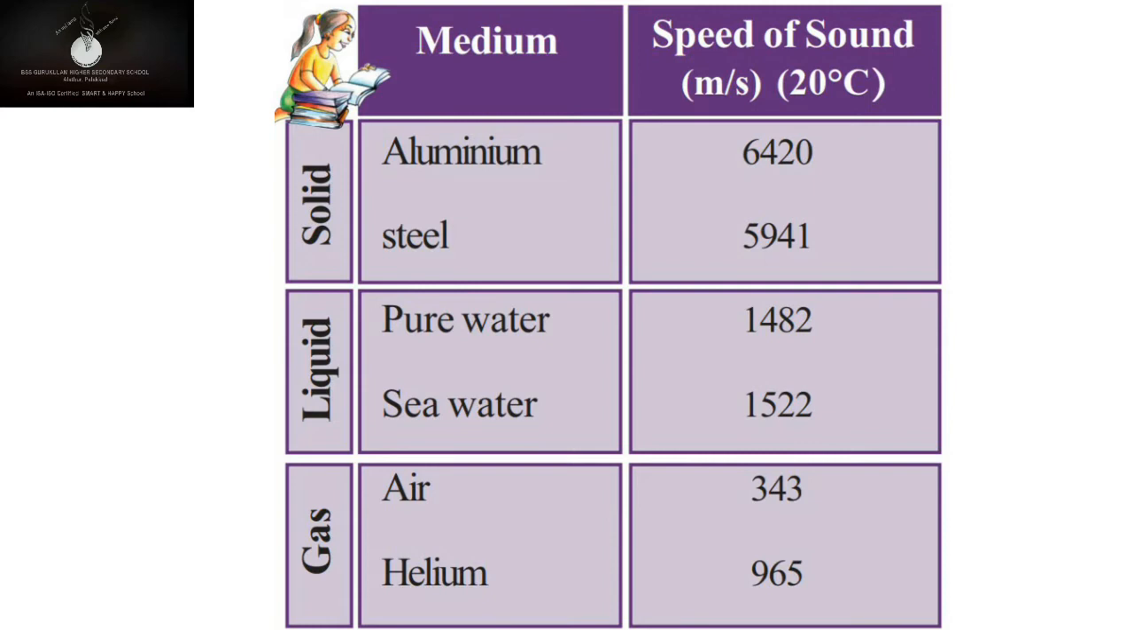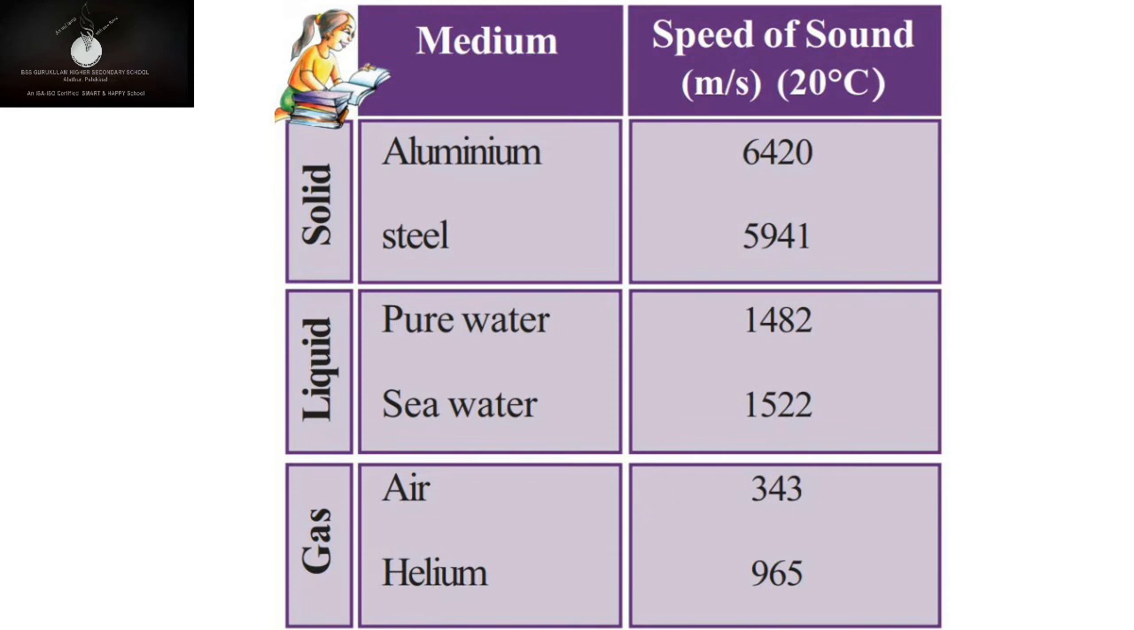Next, we'll go to the liquid category, pure water. The speed of sound is 1,482 meter per second. Whereas in the case of sea water, it is 1,522 meter per second. Now let's move on to the gaseous medium. In the gaseous medium, air, the speed of sound is 343 meter per second, and in helium the speed is 965 meter per second.